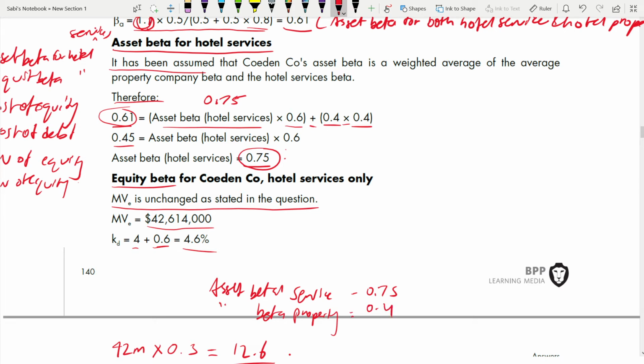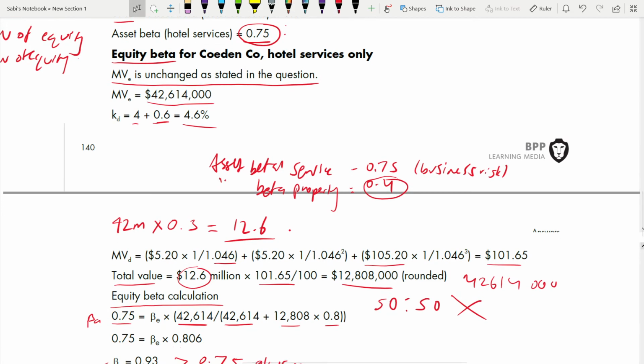Higher asset beta means higher business risk, because asset beta talks about business risk only. Equity beta includes both business risk and financial risk. That's why we are not taking equity beta here. We are only talking about business risk, so we are comparing the asset beta. The 0.4 is given to you in the question. The 0.75 you calculated. So when you're talking about business risk, compare the asset beta. Which one is higher? 0.75. The service. That's why service has higher business risk.